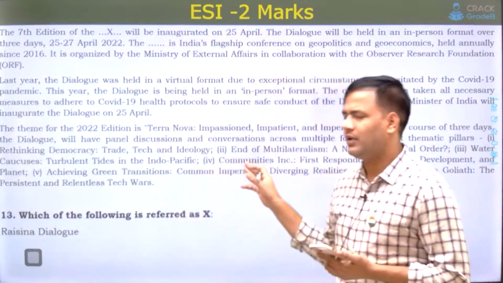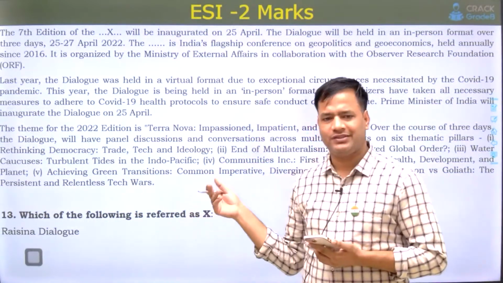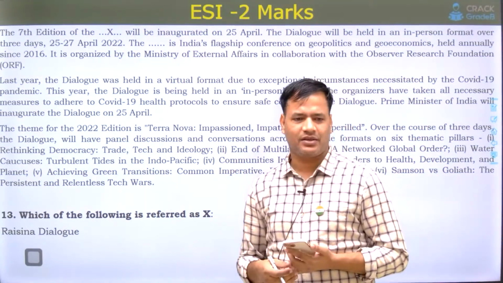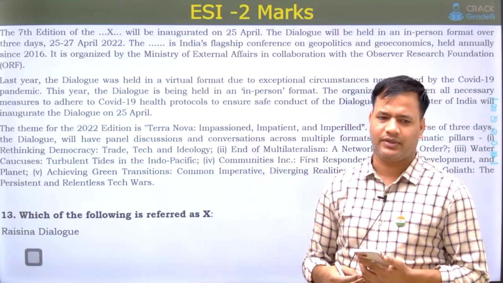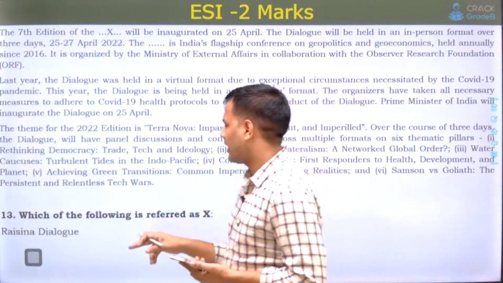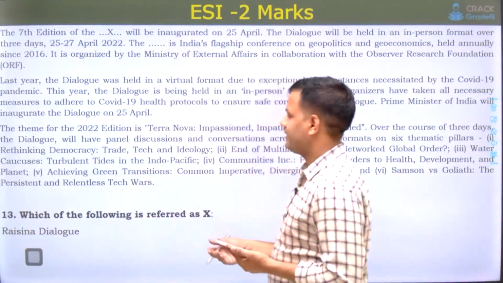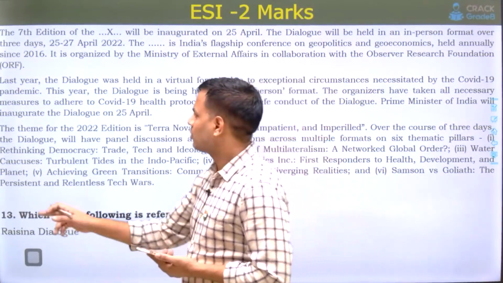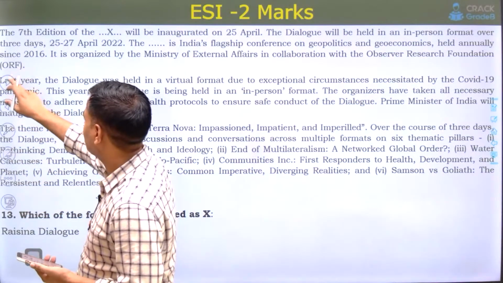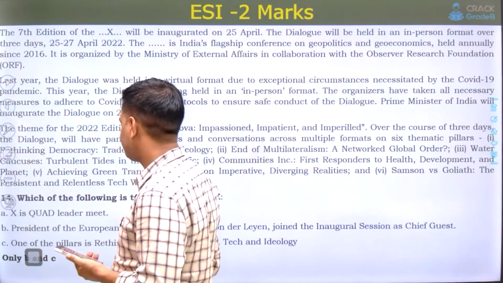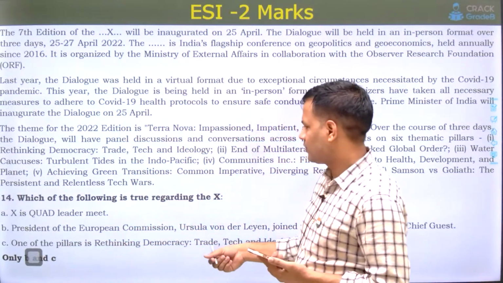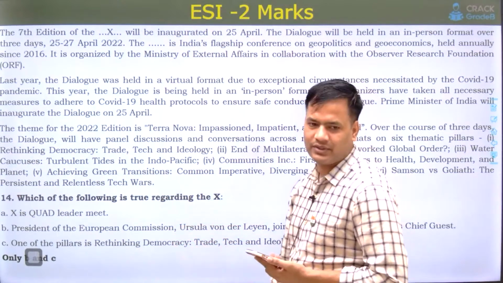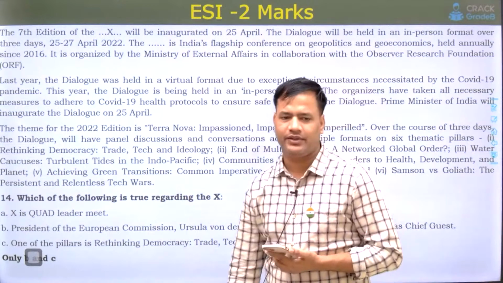Next, a paragraph was given. It was a difficult question because international relations are generally not asked in RBI, NABARD, such regulatory body exams. But this time it was asked. Raisina Dialogue. Which of the following is referred to as X? Different Quad, Raisina Dialogue, two or three options were there. We are not able to recall the exact questions. Regarding X, one was that X is a Quad leaders meet. So options 2 and 3 were correct in this question.